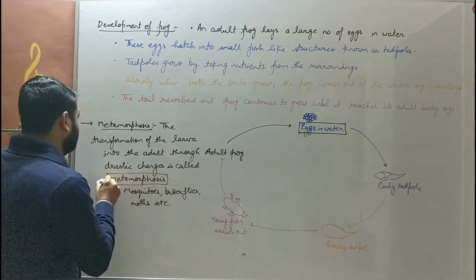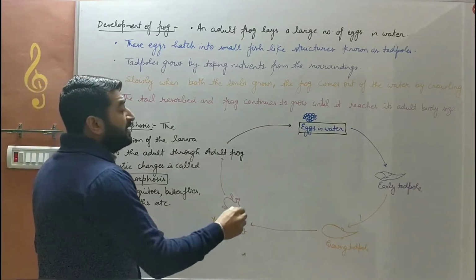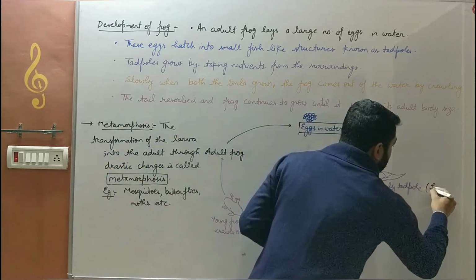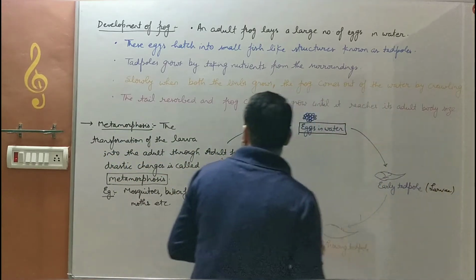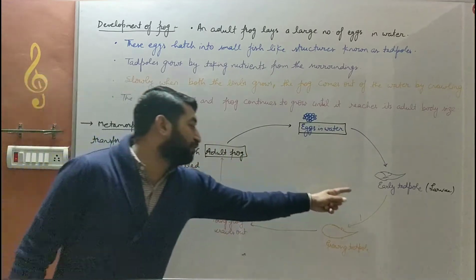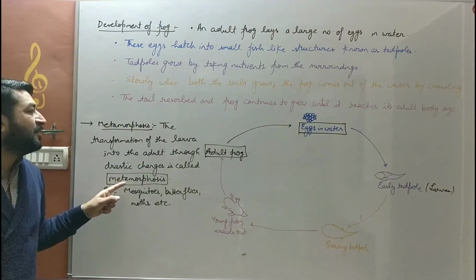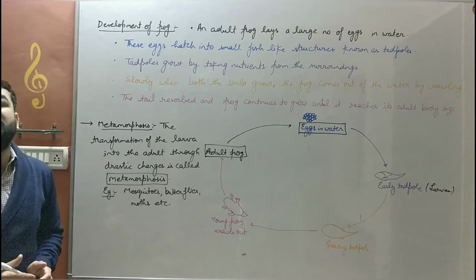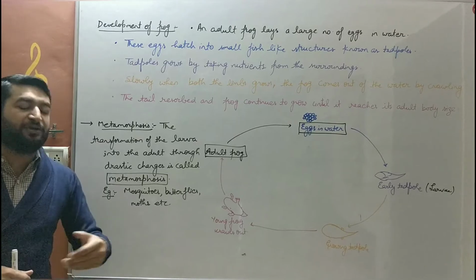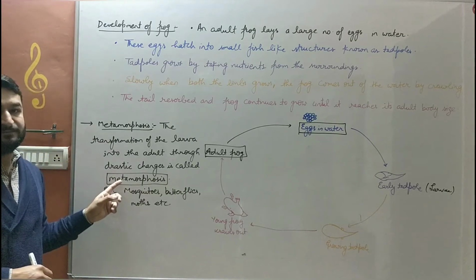A very important question for 1 mark, बच्चे. What is metamorphosis? Whensoever a young stage that is known as larva, this tadpole is known as the larva of frog, grows or develops into an adult frog by passing through certain drastic changes, that phenomenon is known as metamorphosis. So the transformation of the larva into an adult frog by passing through some drastic changes, that is known as metamorphosis.